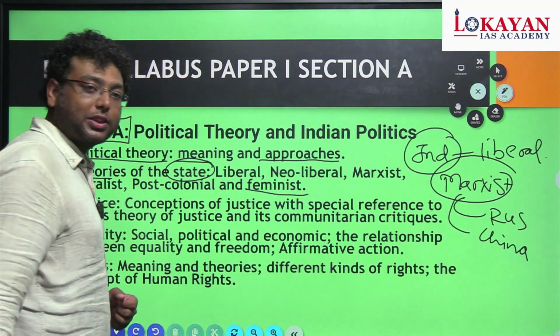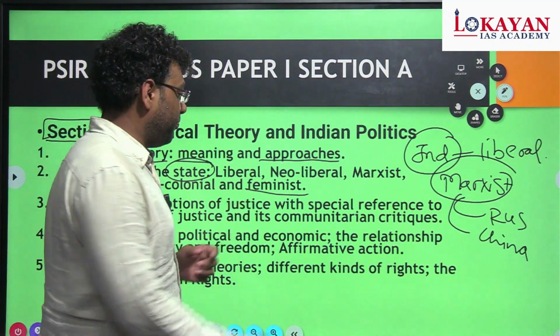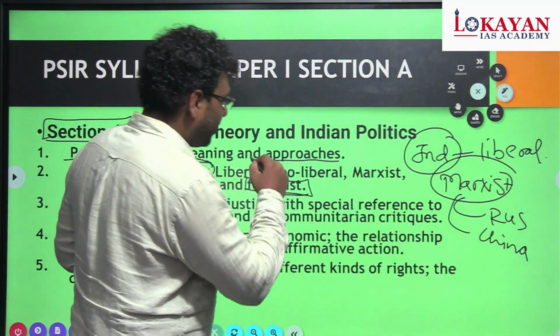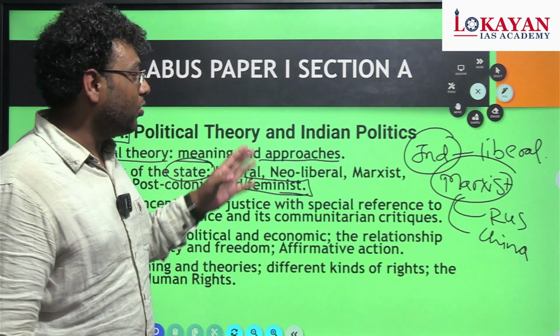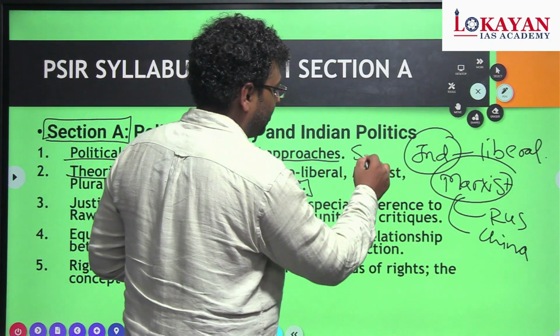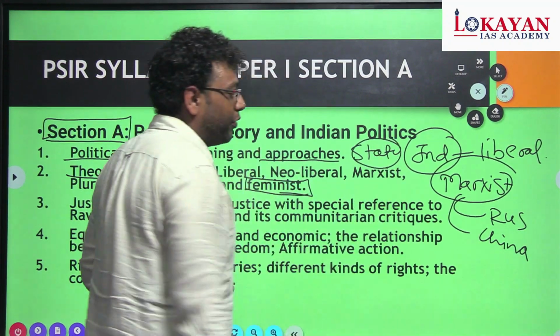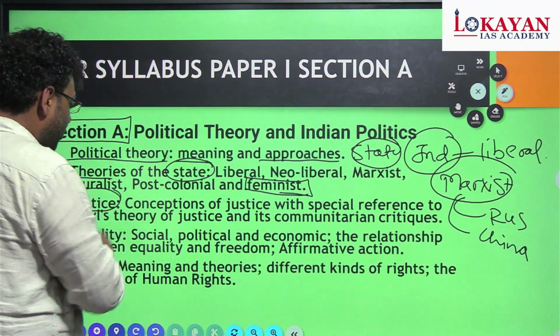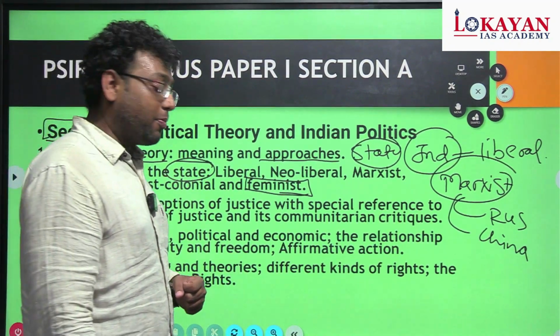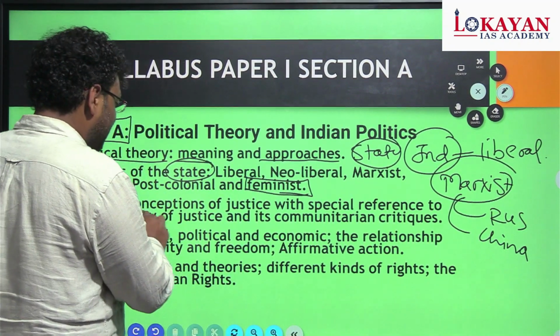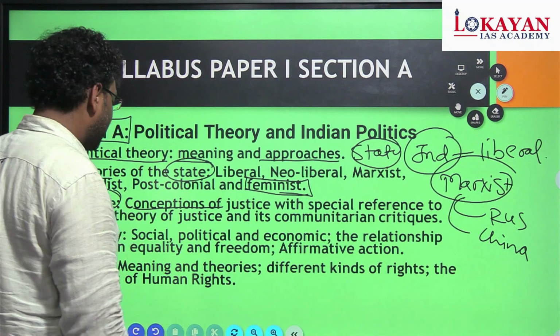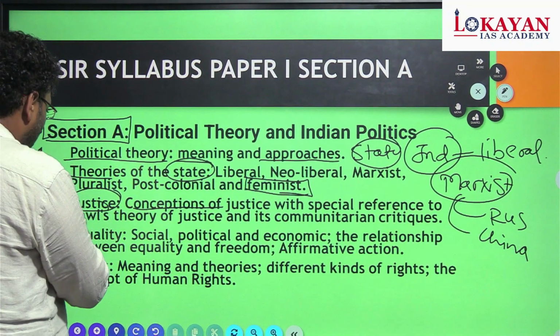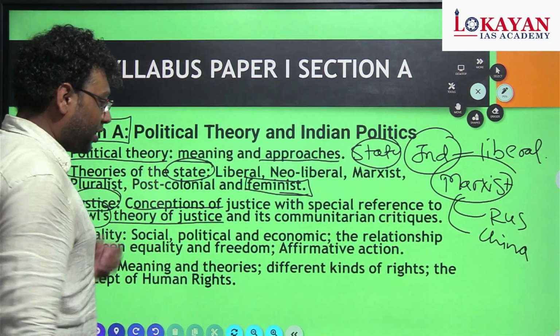The feminist theory of the state means the view of the female gender towards the state as an entity which governs every subject. The next is justice, which is one of the important things in politics: what are the conceptions of justice, and among these the major important thing is Rawls' theory of justice.